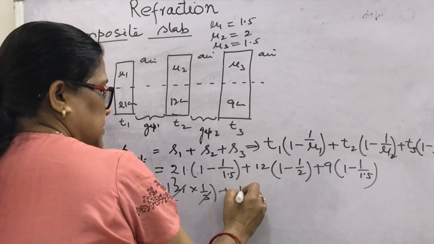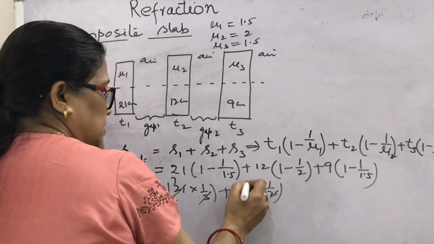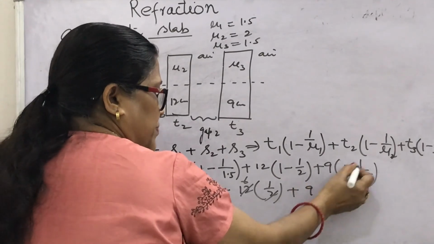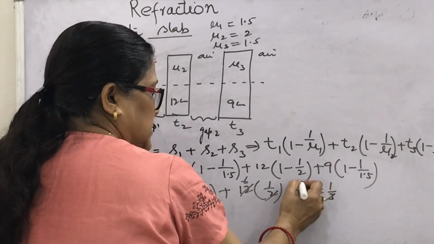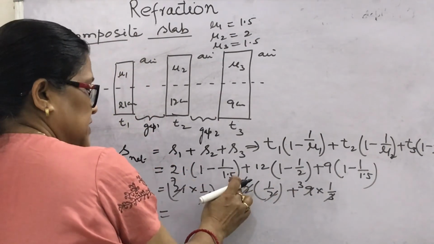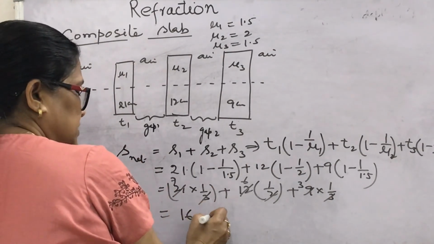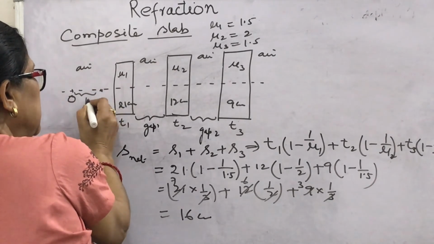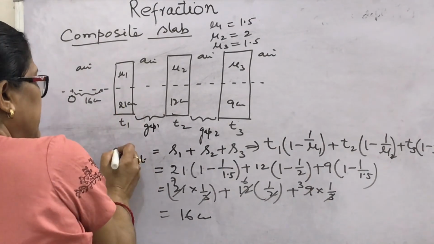Plus 12 into 1 by 2 is 6. Plus again 0.5 upon 1.5 is 1 by 3, so 9 into 1 by 3 is 3. So what is the total? 7 plus 6 is 13, 13 plus 3 is 16. This is 16 centimeter. That means from the object, the net shift S net is calculated as 16 centimeter.